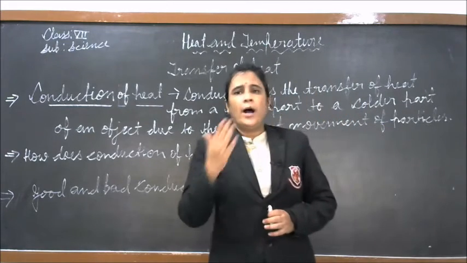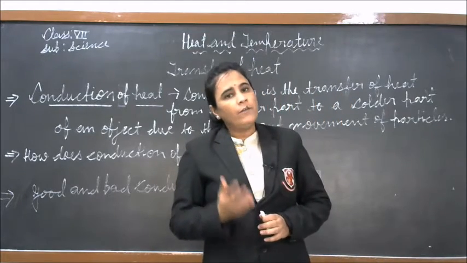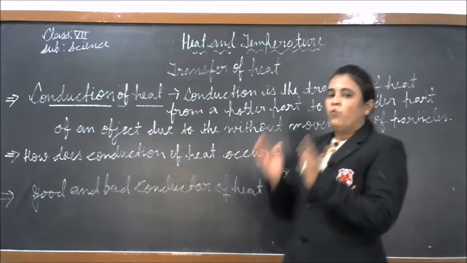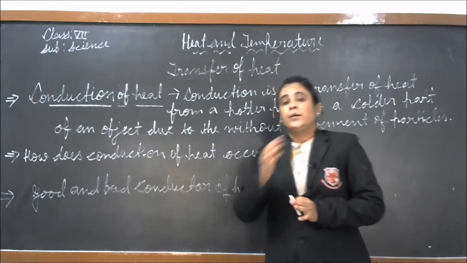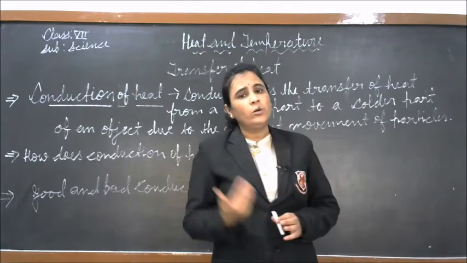All the metals, iron, copper, etc., are good conductors of heat. They allow heat to pass through them. And plastic, wood, and rubber are examples of insulators. They do not allow heat to pass through them.